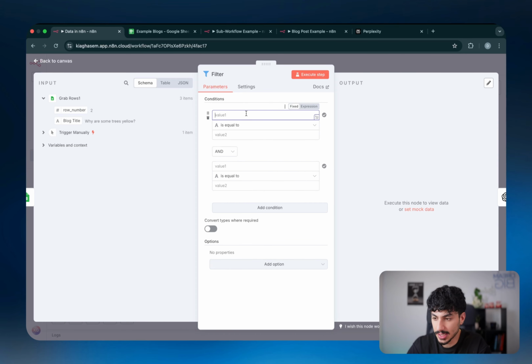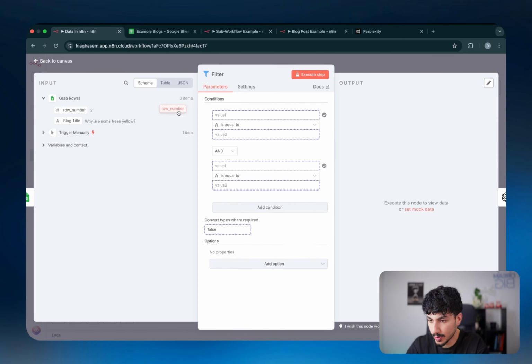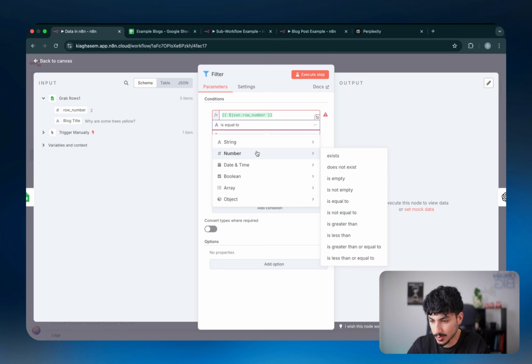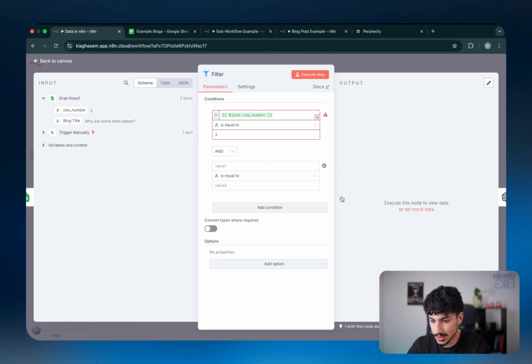So for example, in this case, let's only keep the item where the row number is equal to 3. But this is not going to work and it's giving me an error. And the reason for that is I haven't defined exactly what type of data that value actually is. So up here, row number is a number, but as you can see, it says A, and A means that we're looking at a string. What we want to do instead is go to number and then go to is equal to. There we go. So numbers are shown with hashtags.